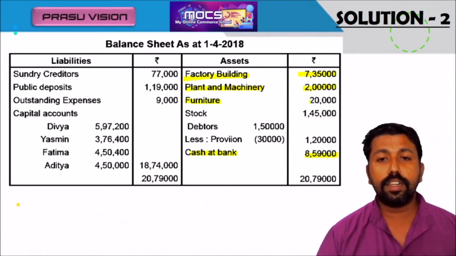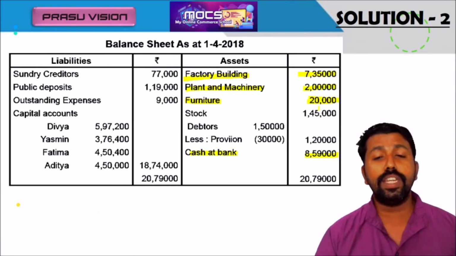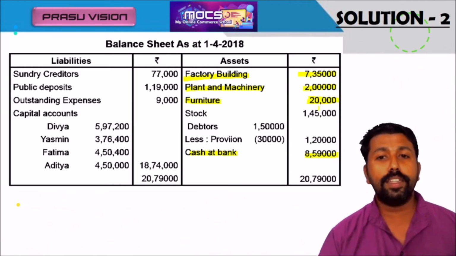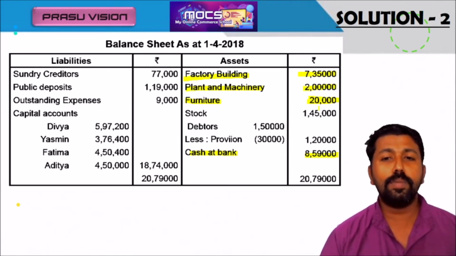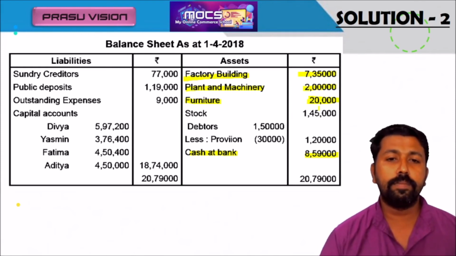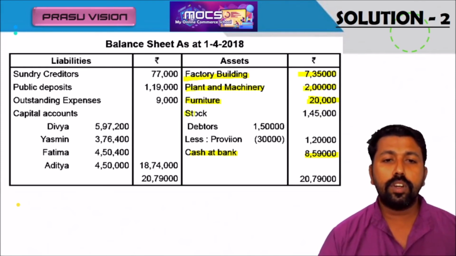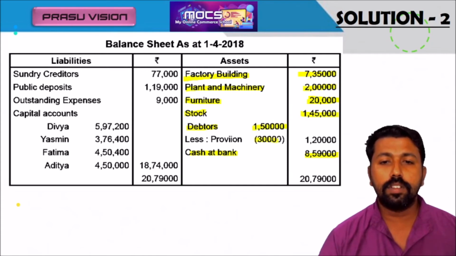Furniture: there is a remaining amount, because out of 2 lakh 60, 2 lakh 40 is taken by the partners. So the remaining amount of furniture is 20,000. Stock value we have noted 1 lakh 45,000. Also debtors: there is no new provision, it is an old provision available in the question.